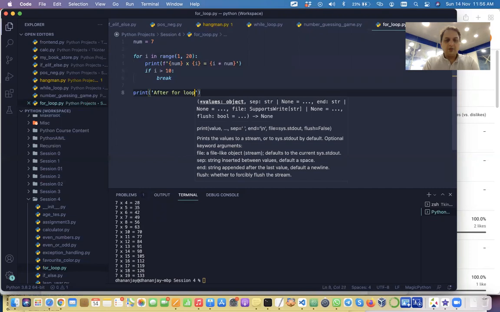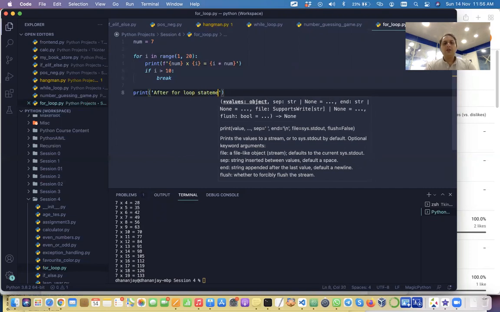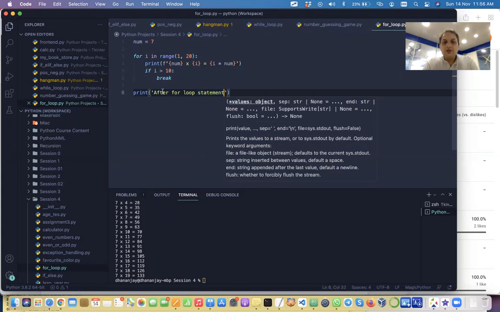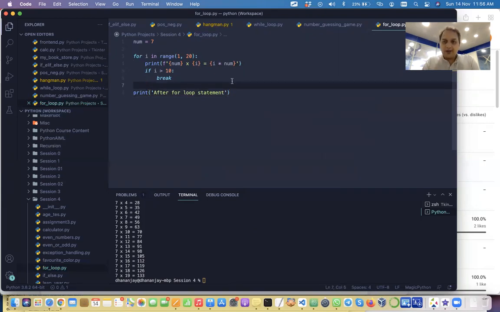for loop statement. Now one thing to note is you use break only in the context of a loop. You cannot use break in any other context. You cannot use break for if statements, else statements, or for functions. Break is only relevant for loops, while loop or for loop. Clear? Yes, sir. Yeah.